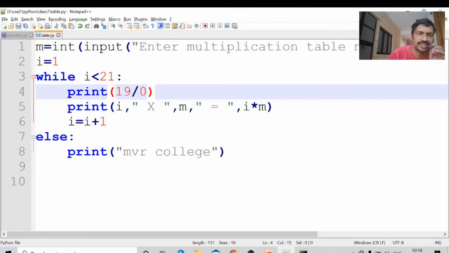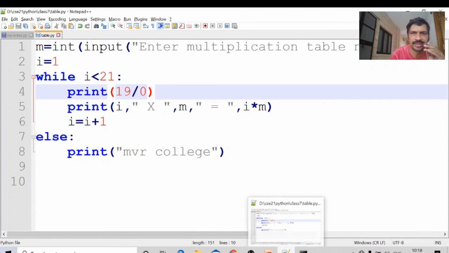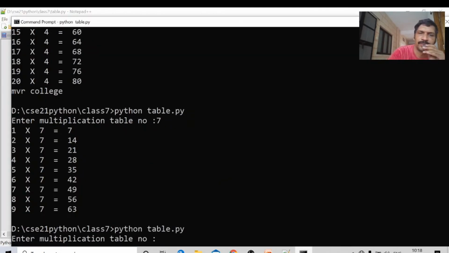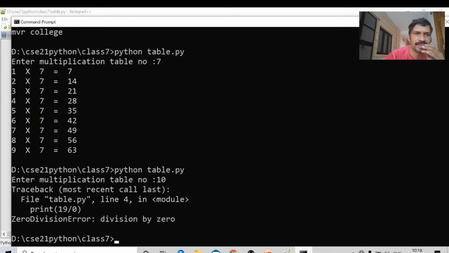This is different from C language. This type of facility is not available in C language. If we print 19 by 0, which is division by 0, the else block is not executed. Control S, I am saving and running this file table.py. Enter table number, I want to print the table number 10. Okay, it is not printed because of division by 0 and the else block is not executed.